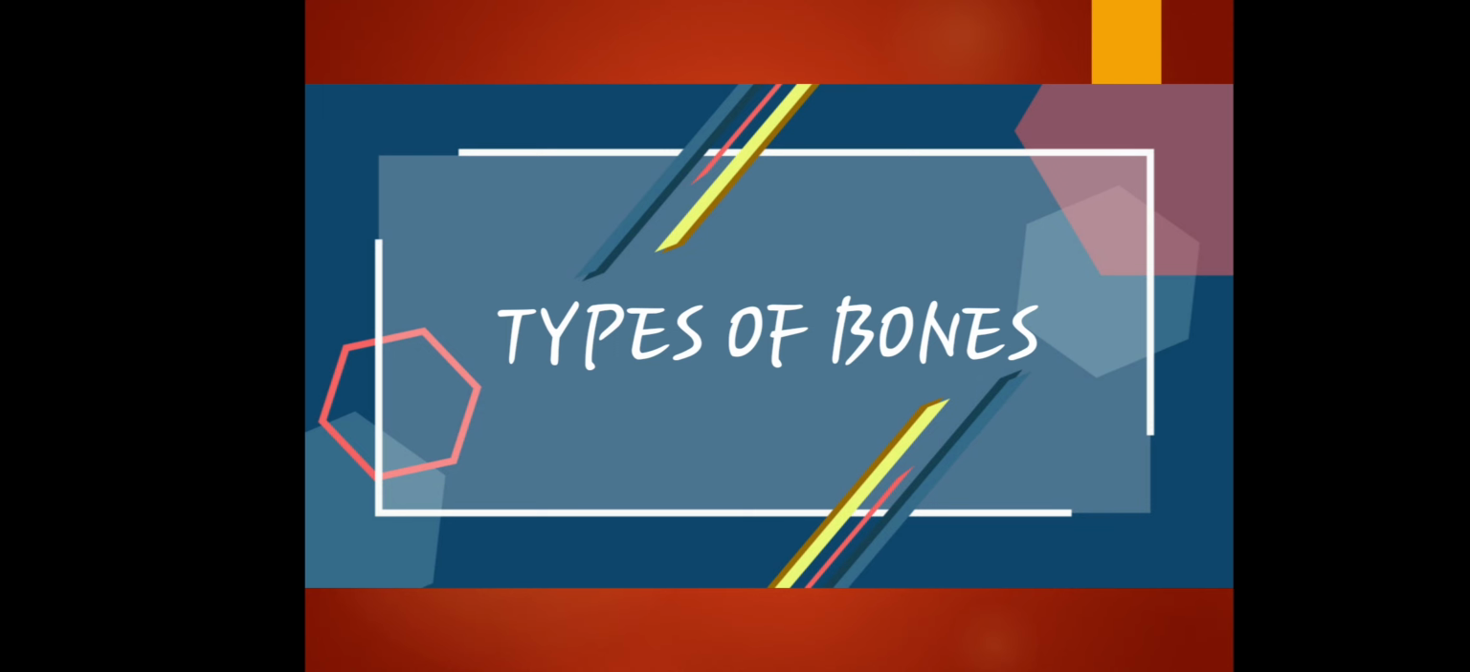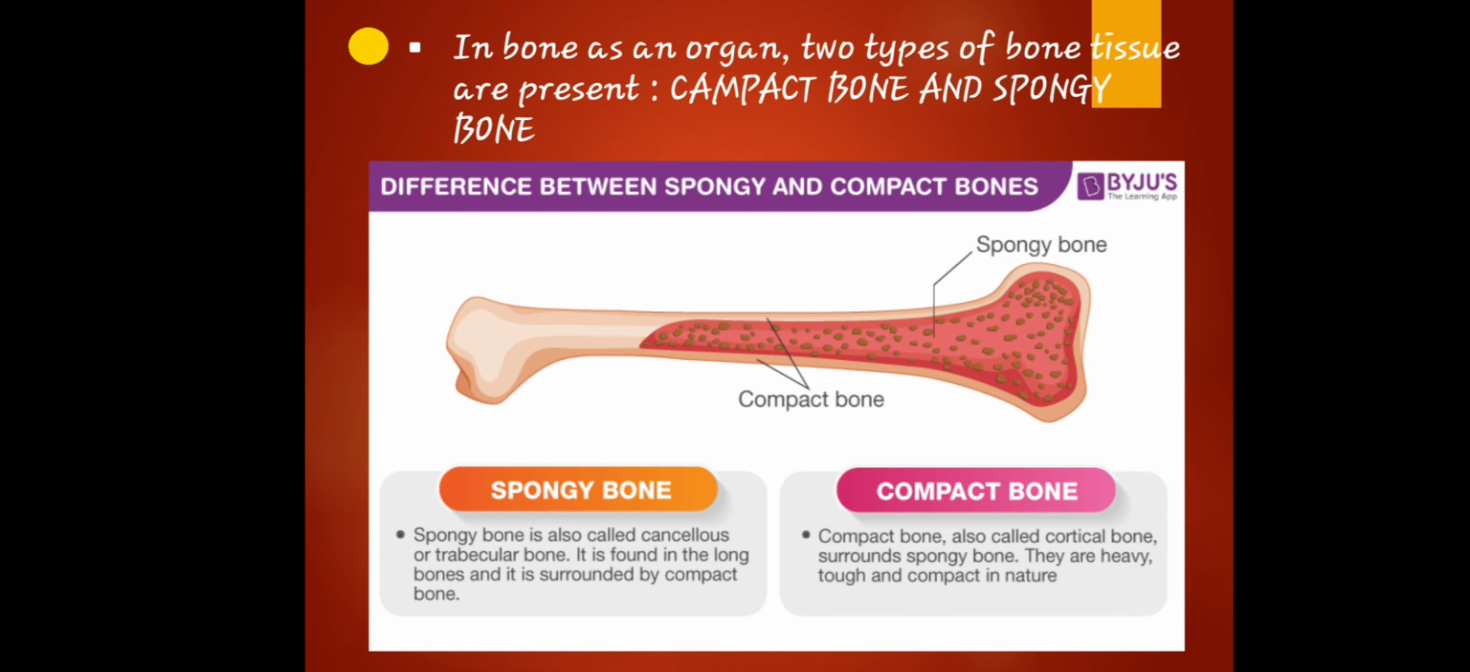Let's proceed. Since I've already mentioned the bones, let's figure out what the types of bone are. In a bone, as an organ, two types of bone tissue are represented: compact bone and spongy bone. Remember that. In the illustration, I have a quick summary of the differences between the spongy bone and the compact bone.